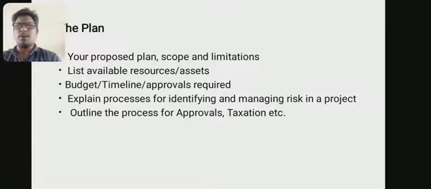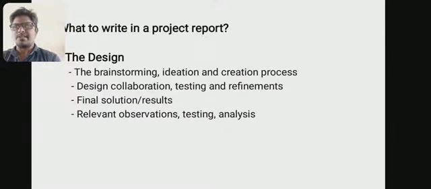Explain all the necessary elements to complete a project, in a process for identifying and managing risk in a project. Totally we have to write all the outline, the process for approval or taxation, etc. in this part.